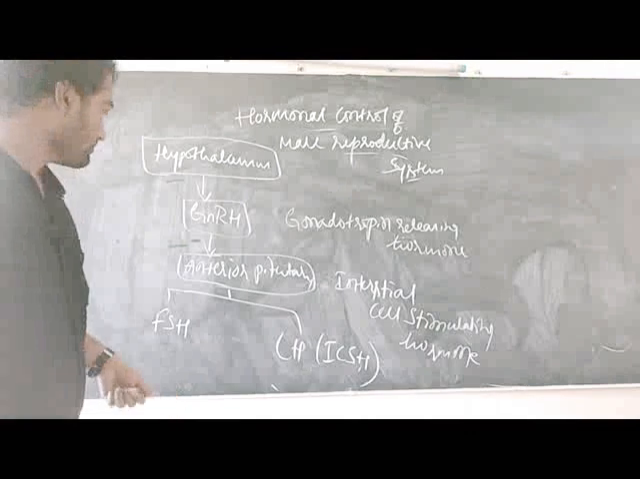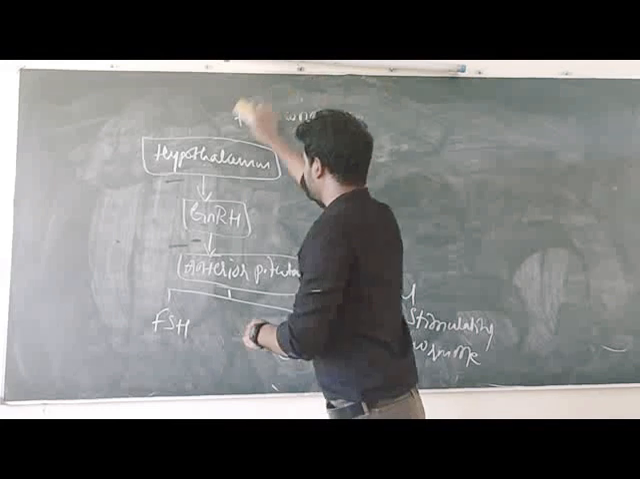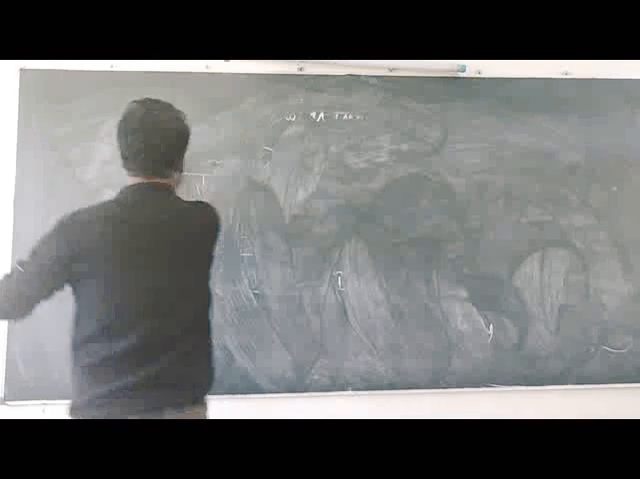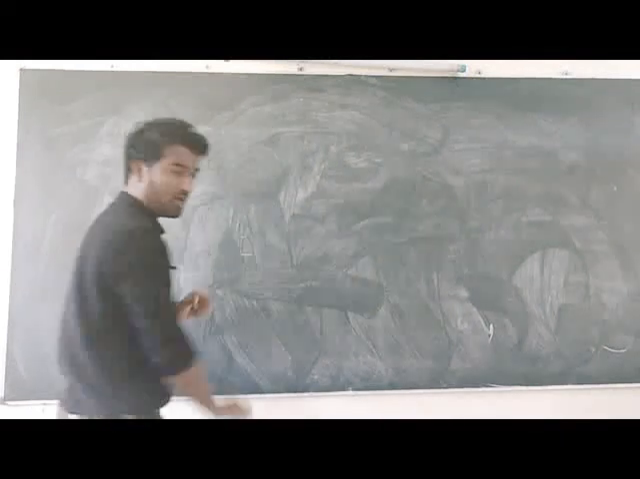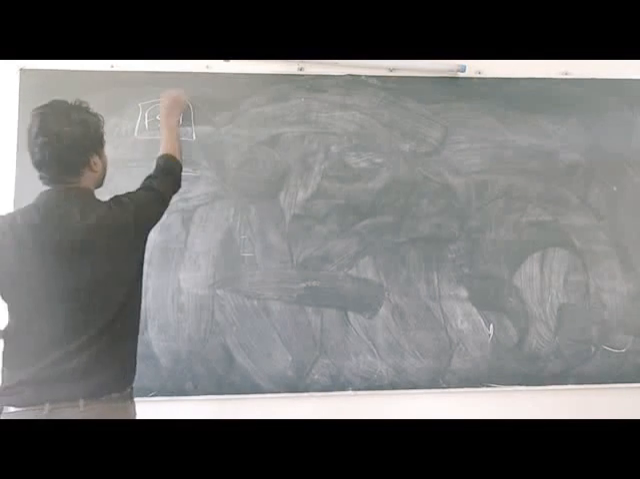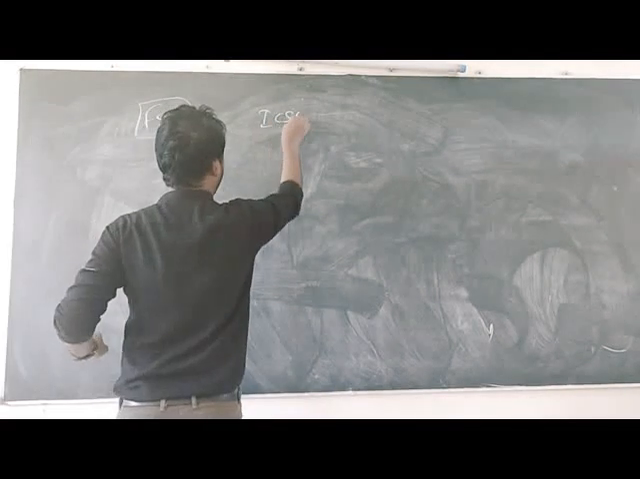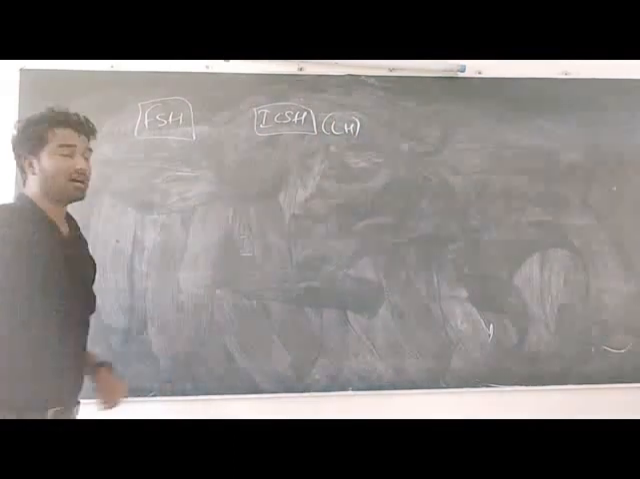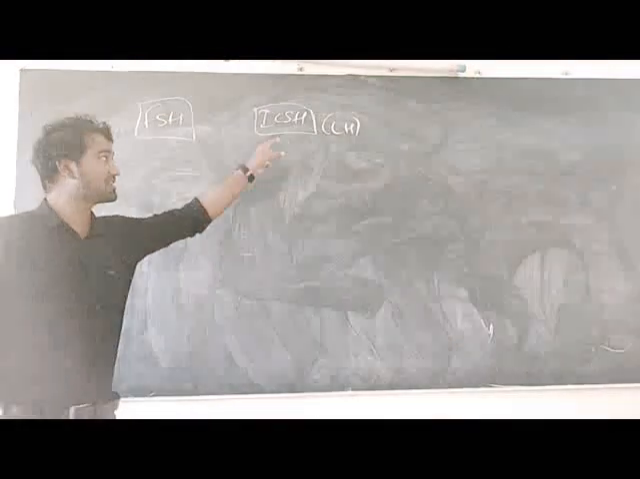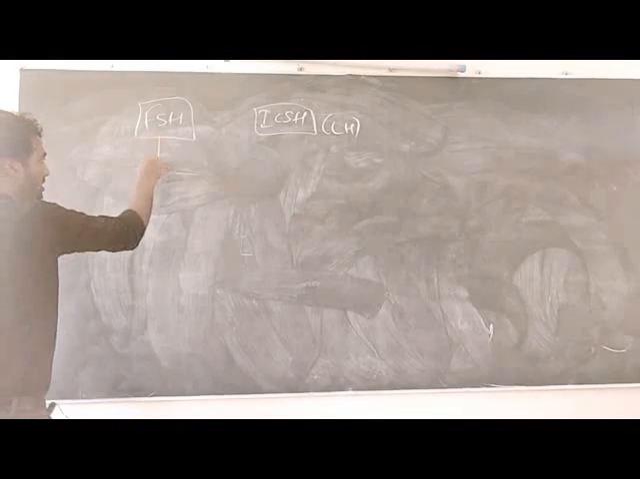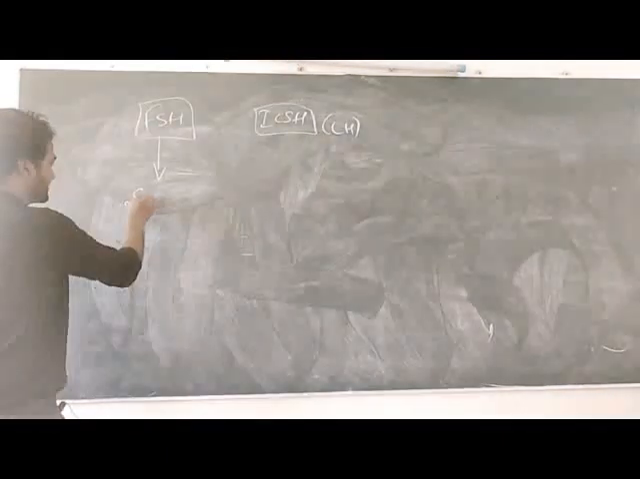And now these two hormones are very, very important in the regulation of the male reproductive system. One is FSH and another one is LH or ICSH. FSH is follicle stimulating hormone, and ICSH, interstitial cell stimulating hormone, is also known as luteinizing hormone. This FSH hormone acts on Sertoli cells.